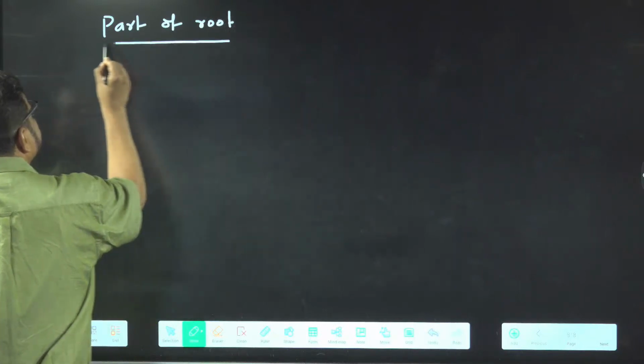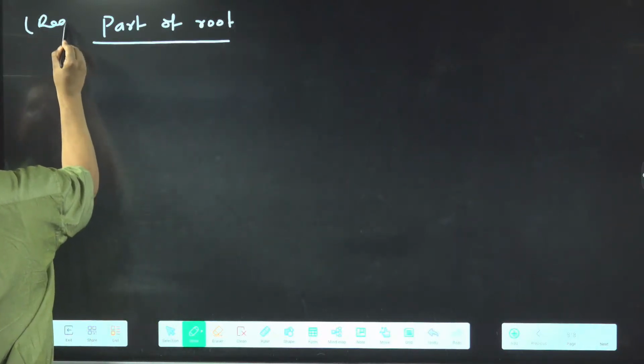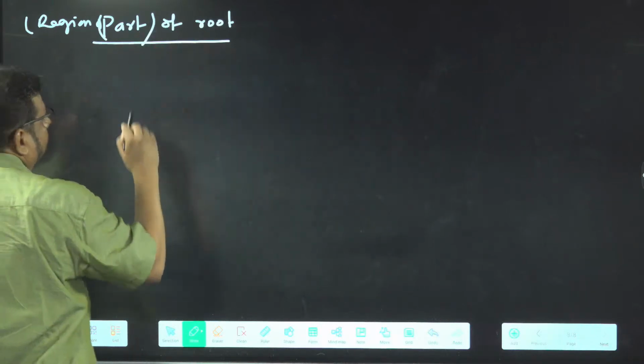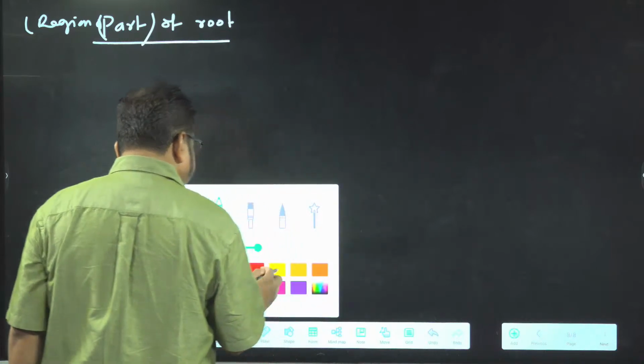Now we are going to deal with the region of root, or part of the root system. Part of root, or you can say region of root. So have a look here. I am just drawing a diagram.